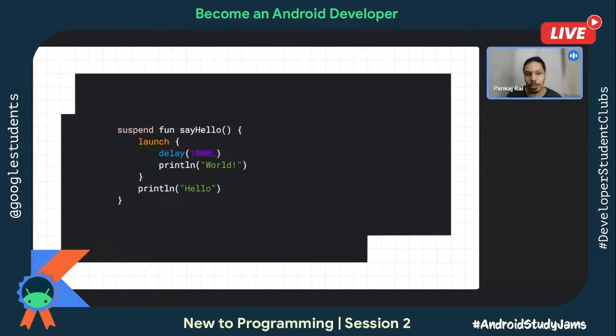This could either be on the main thread, on the IO thread, or on the default thread. Default and IO, they are the background threads. And main thread is the UI thread. So if you want to update something on UI from the launch, then that should be done with the main thread. So let's see how we can pass those pieces of information.